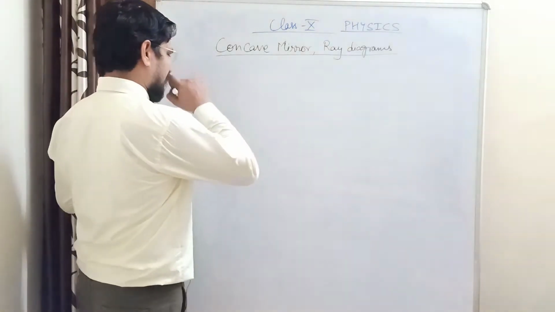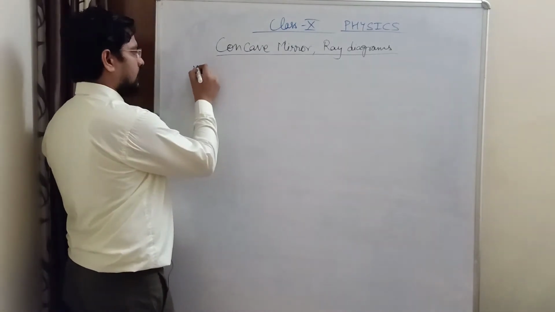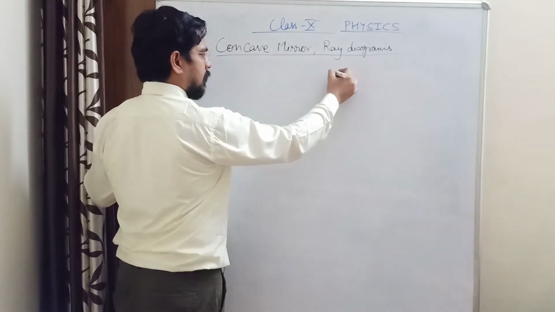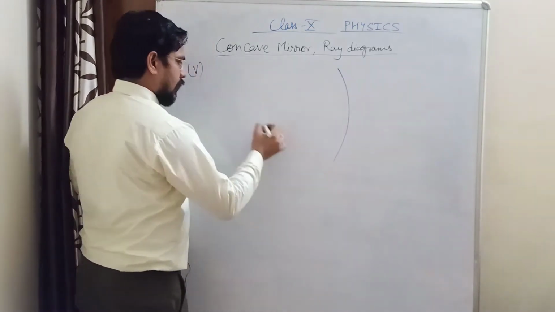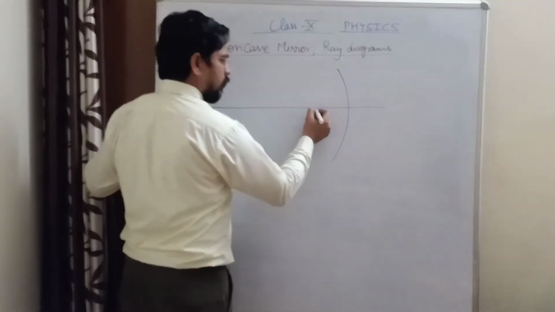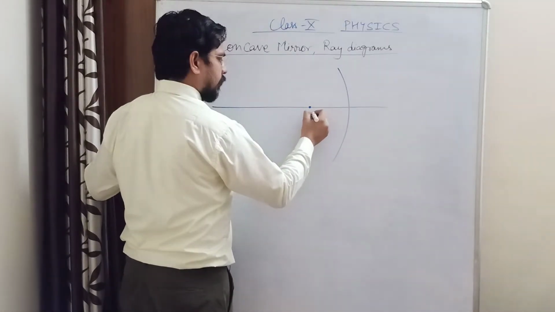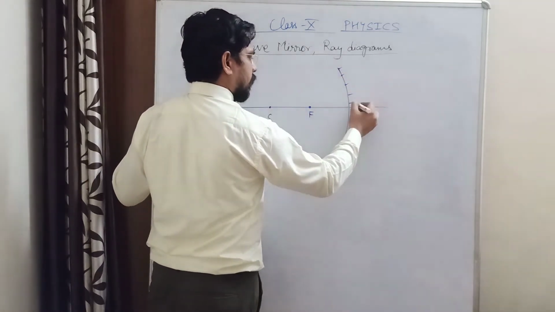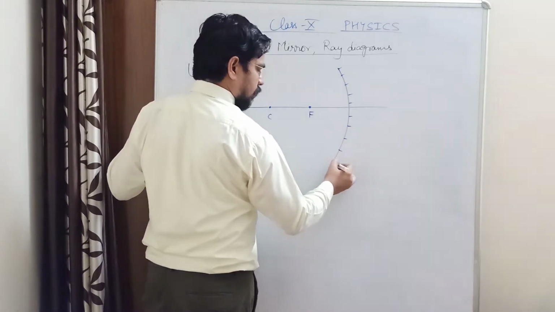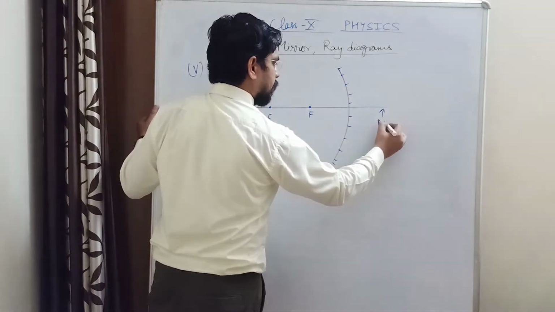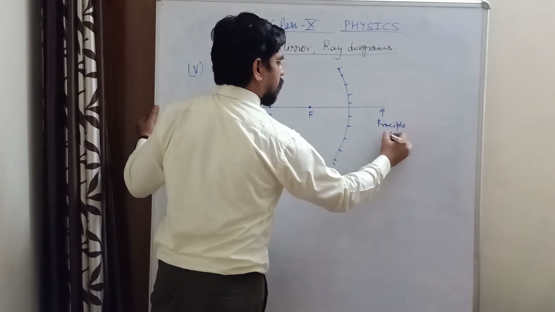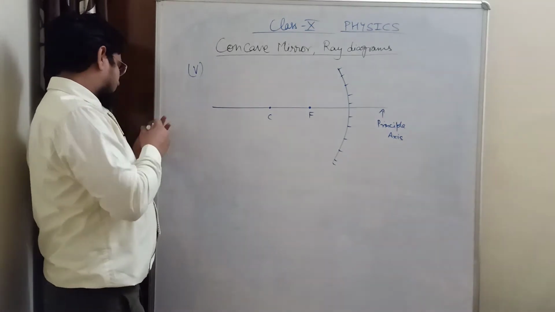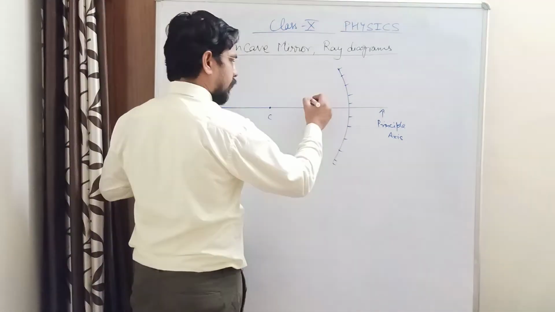Continuing from here, the fifth case is for concave mirror. When your object is placed at focus, then where will the image form? This is your concave mirror. This is your principal axis, and the object is placed at focus. Let us take object with red color.